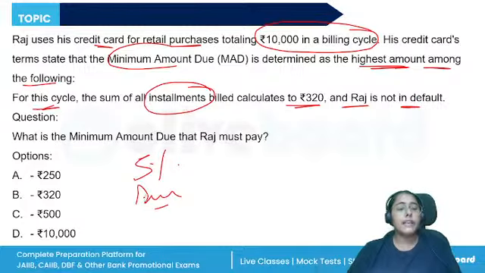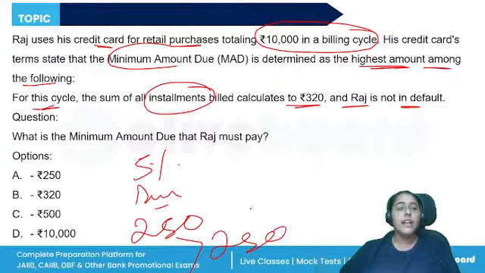Or third part, if there's a default, 250 rupees, or if the balance is less than 250, then the entire amount has to be paid. This is the minimum amount due. If I'm choosing to pay not the full bill, but only a part of it, then it will be known as the minimum amount due.